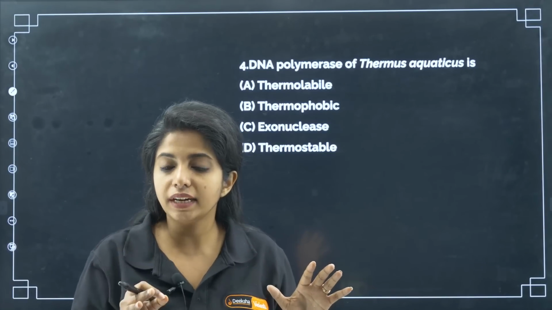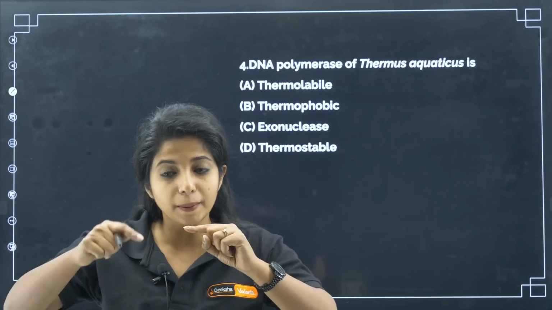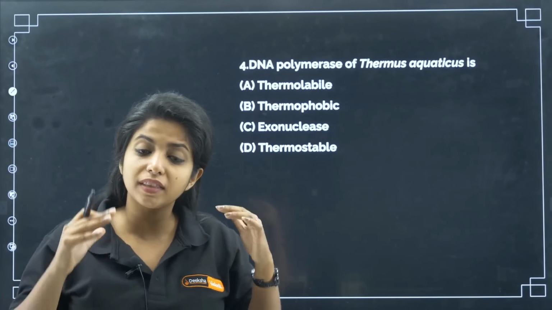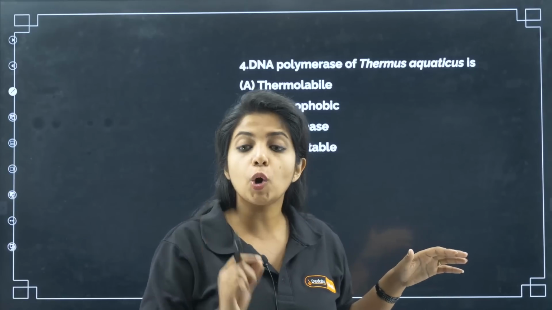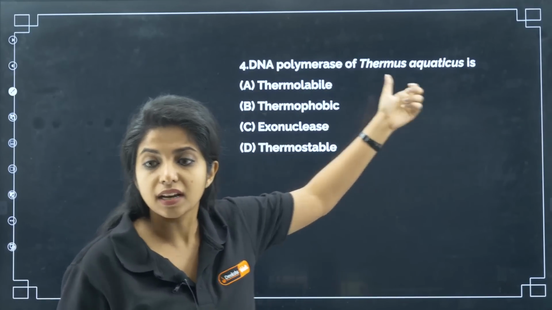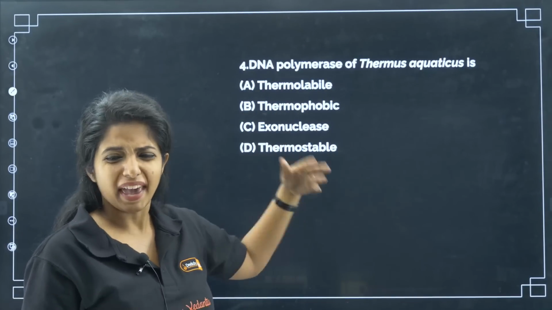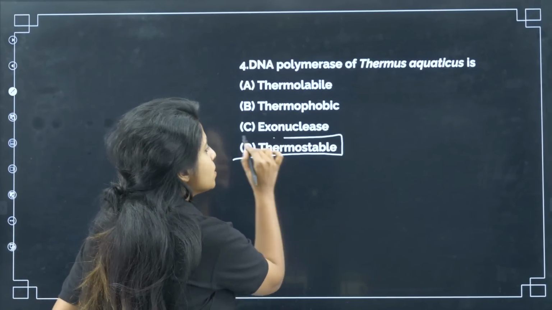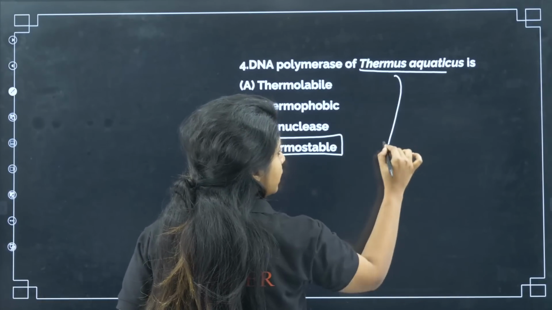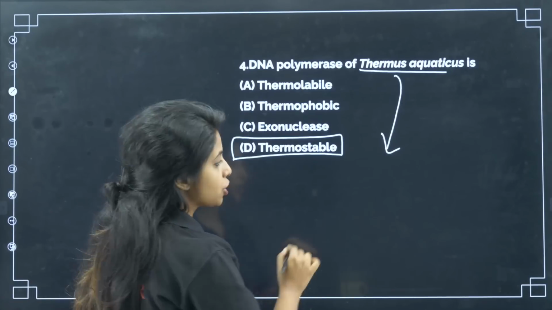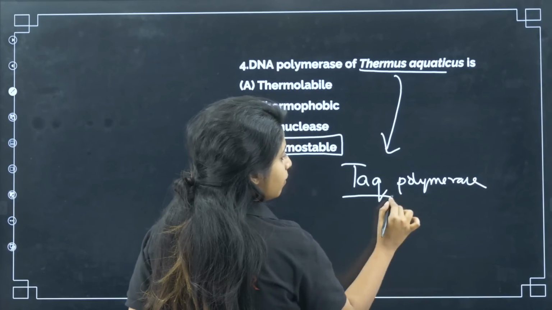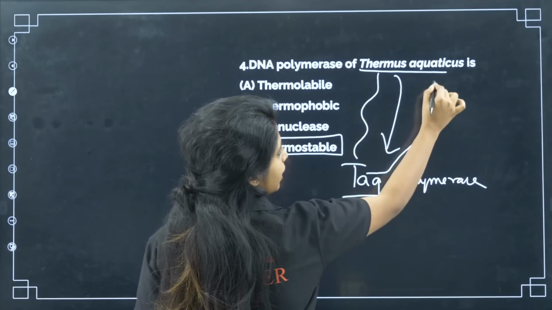So even, my dear children, the DNA polymerase, which is responsible for replication of DNA, is also able to survive at higher temperature. So what do you call this condition when they are able to survive at higher temperature? When they are stable, you call this thermostable. So DNA polymerase of Thermus aquaticus is thermolabile? No. Thermophobic? No. Exonuclease? What are you talking about? It is thermostable. It will be stable at higher temperature. And this polymerase, which you get from Thermus aquaticus, is used in PCR, polymerase chain reaction, and you call this Taq polymerase. Now, I suppose you know how the Taq name comes: T for Thermus and aq for aquaticus.